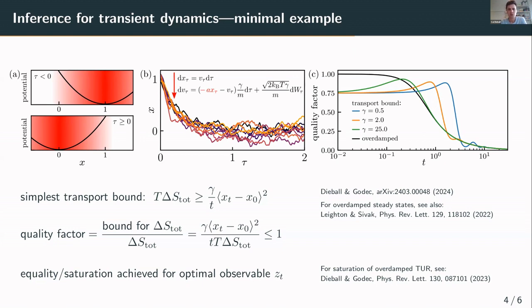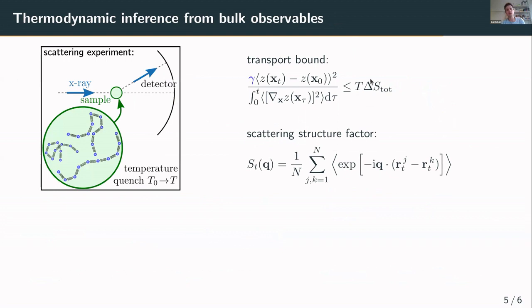And the other result I want to show, just a different example, is now what we can do because of the form of this transport bound. So I told you before, it only contains these mean values, and other bounds maybe contain the variance or other observables. And this enables us now to look at different kinds of experiments that were not possible before. For example, for a scattering experiment, here I put just as an example some Rouse polymer chain under a temperature quench to give rise to transient dynamics. And what we observe at the detector in this thought experiment, we observe the scattering function, which is just a mean value of this Fourier transform, basically.